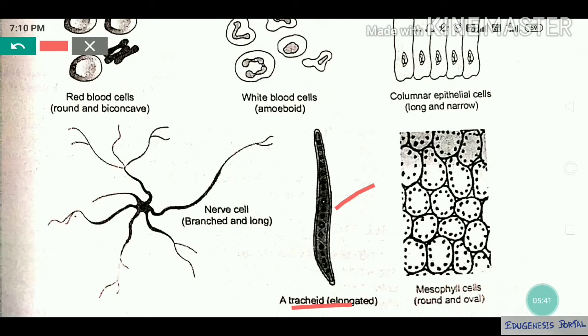Tracheids are elongated cells, and these are found in the leaves of the plants in mesophyll cells, round and oval. So what I'm trying to say is that different cells can be of different shapes in different types of organisms, as they perform different types of functions.